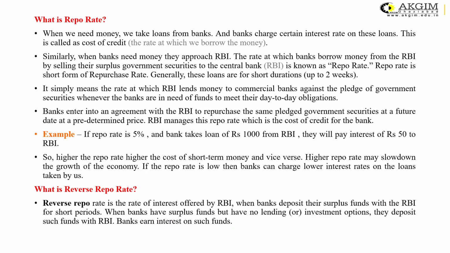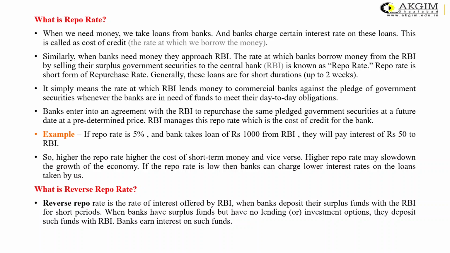If we talk about the repo rate, it simply means the rate at which the RBI lends money to the commercial banks against the pledge of government securities, where the banks are in need of funds to meet their day-to-day obligations. Banks enter into an agreement with the RBI to repurchase the same pledged government securities at a future date at a predetermined price. For example, if the repo rate is 5% and a bank takes a loan of rupees 1000 from the RBI, they will pay interest of rupees 50 to the RBI. So this is called the repo rate.